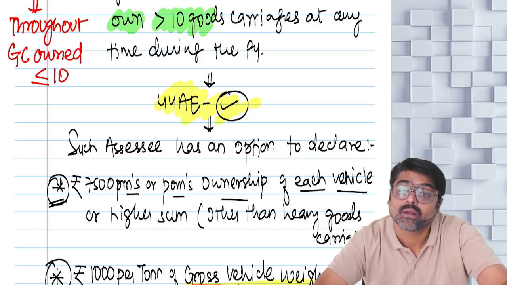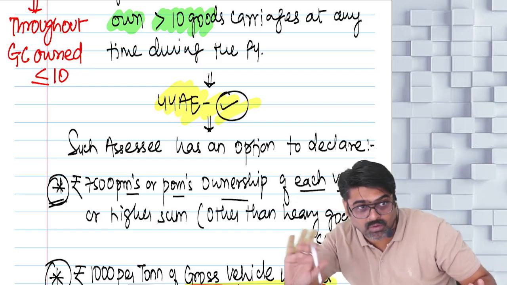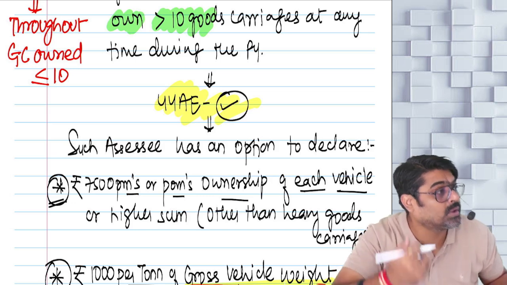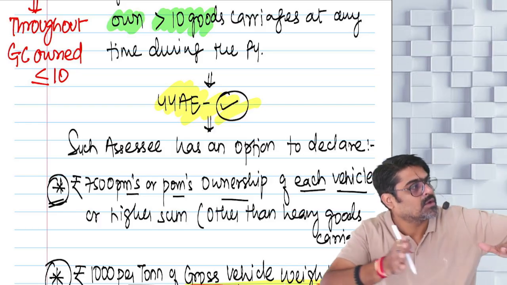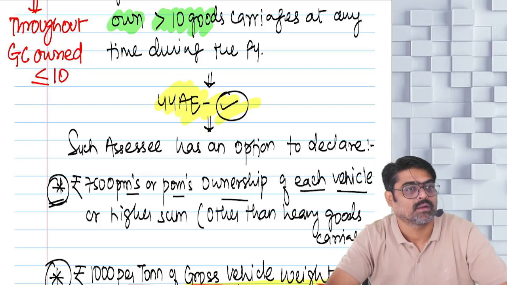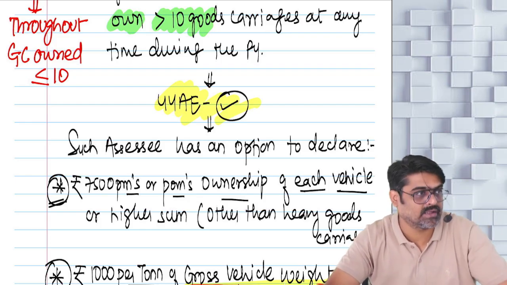Earning for the period for which the vehicle is used? No. For the period for which the vehicle is owned. So during the year, if you are owning a vehicle for 12 months, every month, how much are you earning? Minimum 7,500 per vehicle. Yes or no?